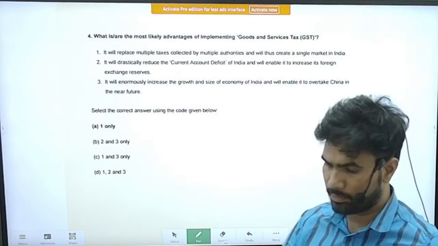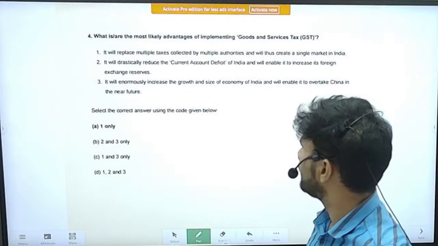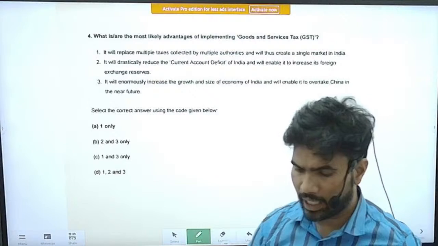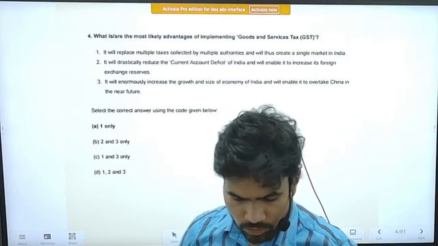Next question, question number 4. The question is, what are the most likely advantages of implementing goods and services tax?